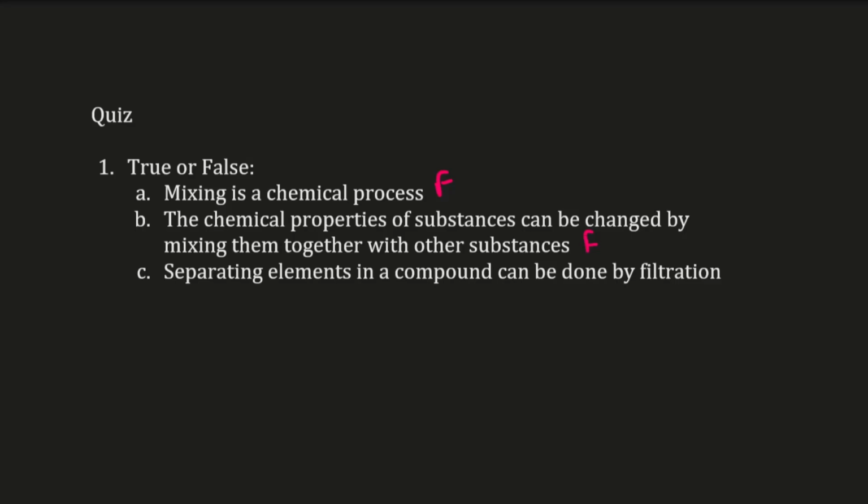And the last question, separating elements in a compound can be done by filtration. Again, this is false. All three are false. Filtration is an example of a physical process, and so cannot be used to separate compounds out. If you want to separate a compound out, then that needs to be done via a chemical reaction, as we mentioned in the previous video. Okay, so hopefully you got those correct. It wasn't too much in this video, and we'll go through these processes in a lot more detail later on, but this is just a good overview of what you need to know regarding mixtures.